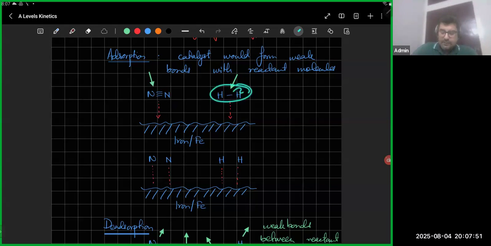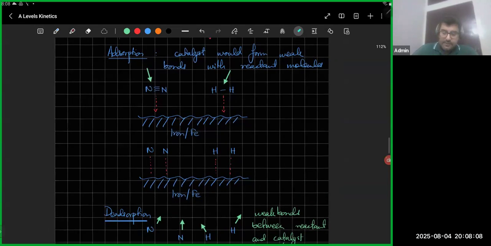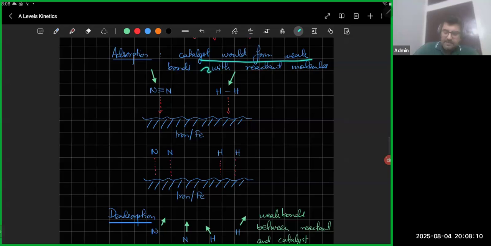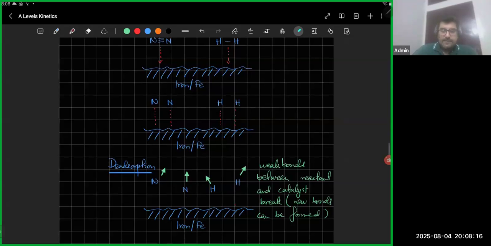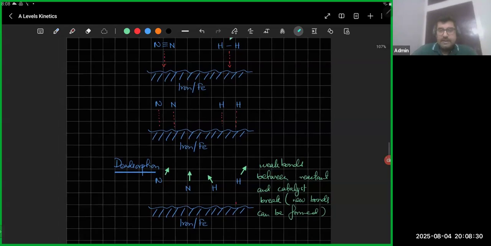Same is the case with the H2 molecule. When it approaches the iron catalyst, the electrons are going to be pulled towards the iron. And when the electrons in the bond are pulled towards iron, they're going to weakly form bonds with the iron catalyst, which is why the H-H bond breaks. So the first step is that the catalyst would weakly bond with reactant molecules. And the next step is desorption, which is that those weak bonds are going to break, and now the atoms are free to form new bonds. That is desorption: the weak bonds between reactants and catalyst break, and new bonds can now be formed. Okay.